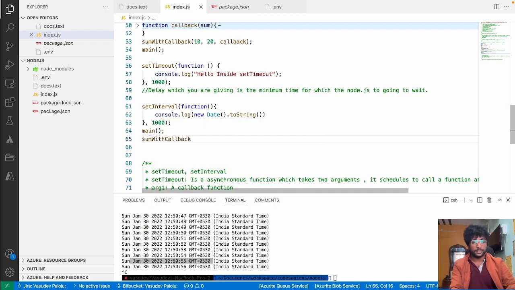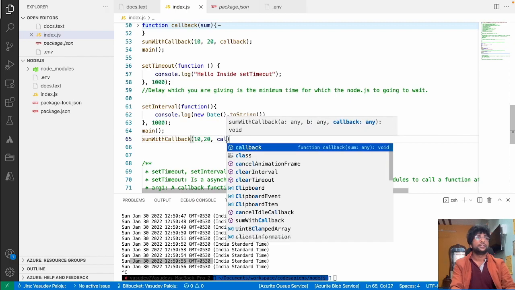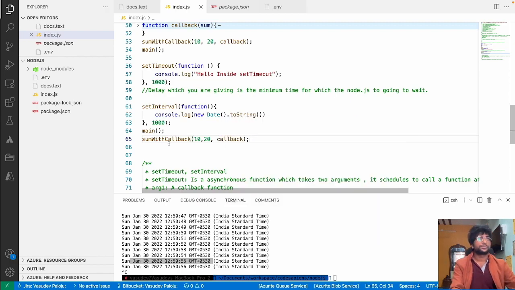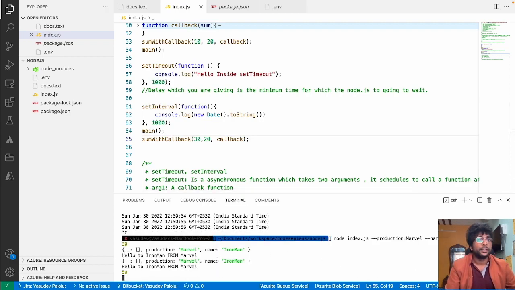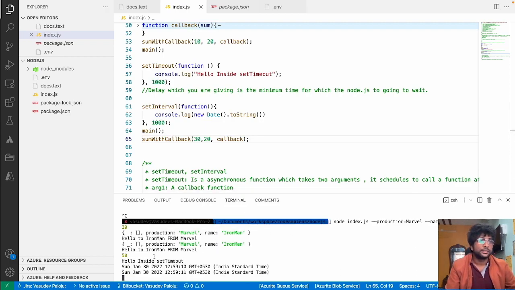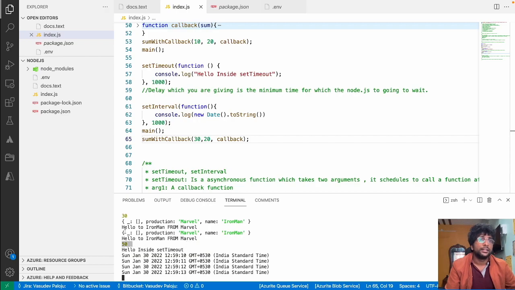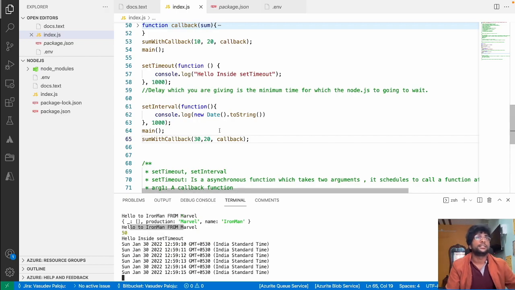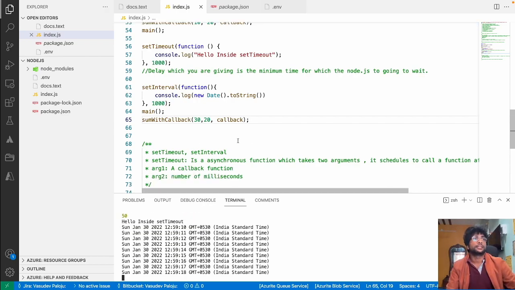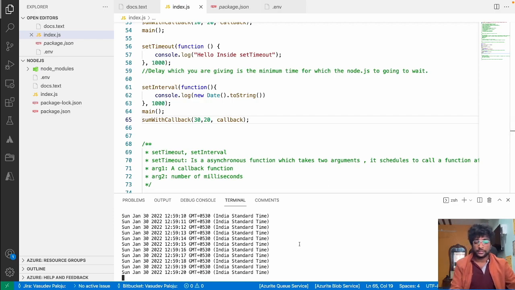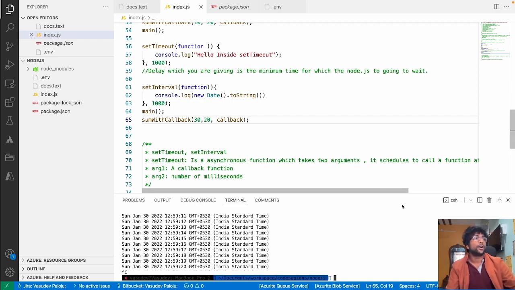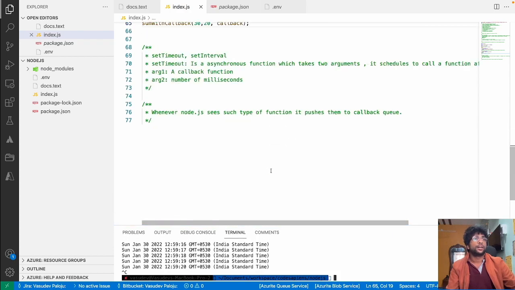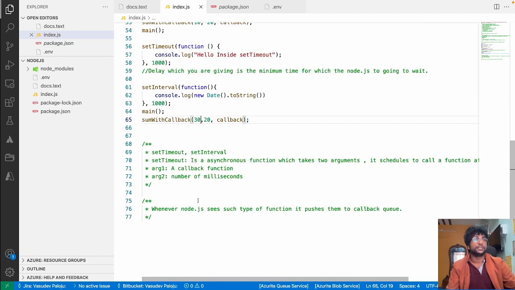It means your main thread is going to do the work when there are no functions available. So see, my main thread is doing the work, even though it is registering the asynchronous callbacks, right? Now let's leverage this concept to understand how you can use callback functions in JavaScript or Node.js.